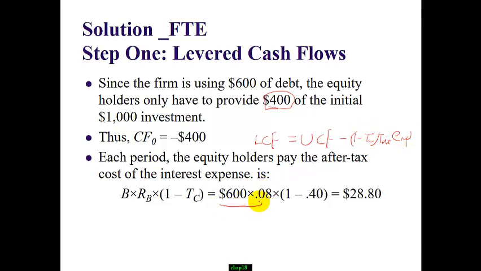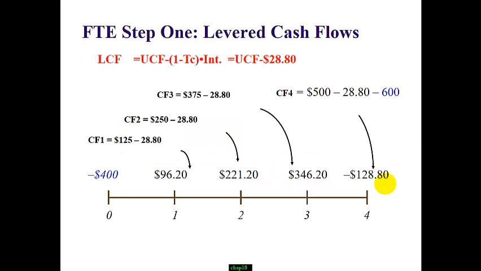The interest payment is 600 times 8%. Then we times 1 minus tax of 40%. So the after-tax interest payment is $28.80. So from the unlevered cash flow, we will subtract the 28.8, which is the after-tax interest payment, every single year.